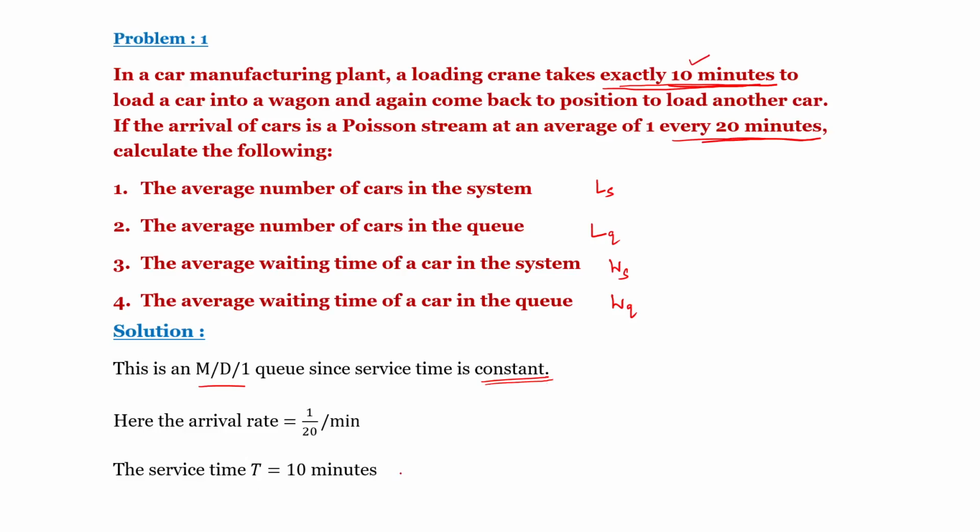That means E(T) = 10, which implies mu = 1/E(T) = 1/10 per minute. Given the arrival rate, there is one arrival every 20 minutes, so lambda = 1/20 per minute.